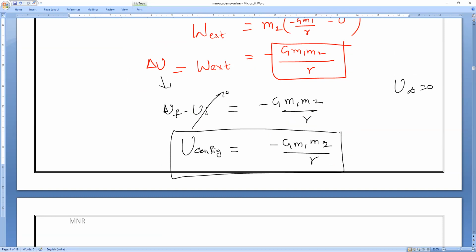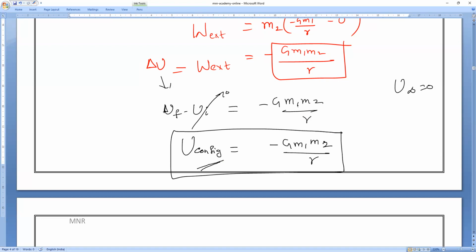So this is the formula. Again, if you take the work done by the external force, we get the same answer for the configuration. Am I right or wrong? Verify it, everybody. Yes, the work done by the external force is the same. Clear, everybody?